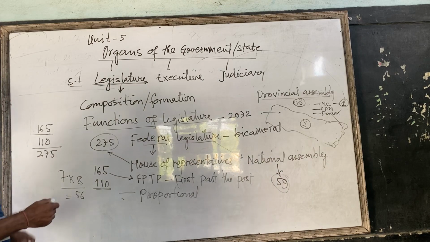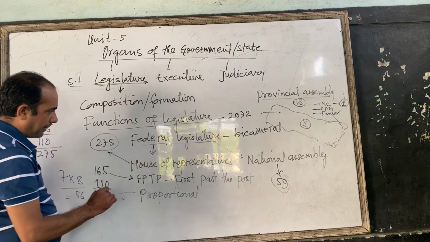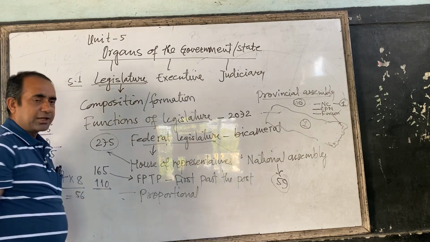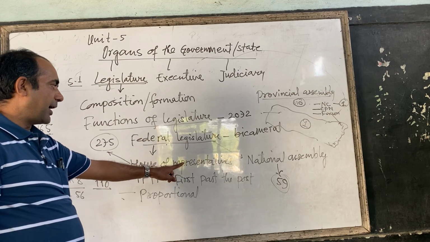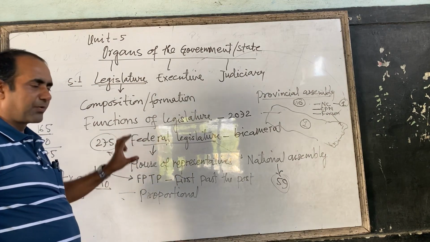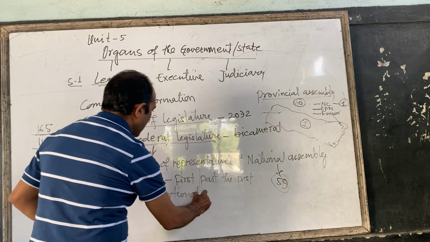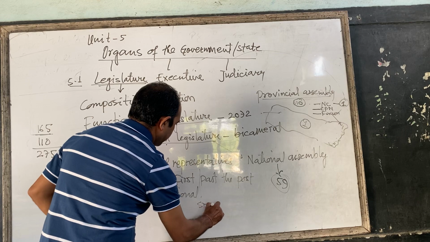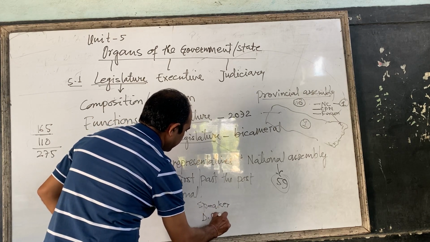Now, here I would like to talk about Speaker and Deputy Speaker. When House of Representatives is formed, then in the House of Representatives there is one Speaker and one Deputy Speaker.